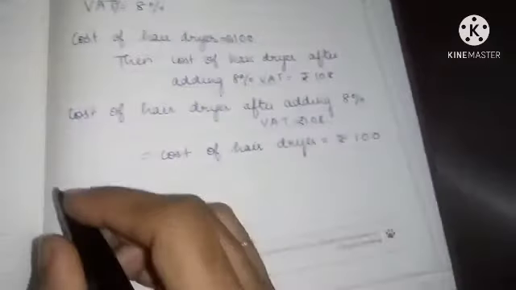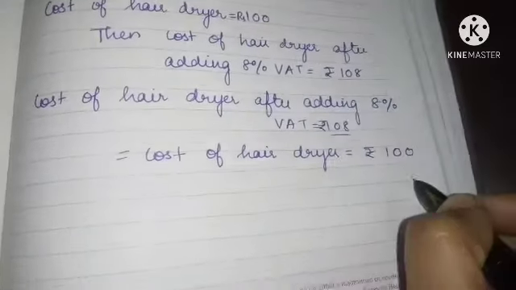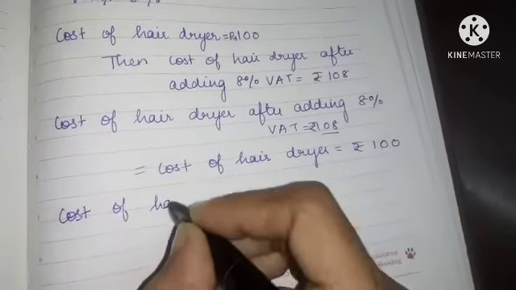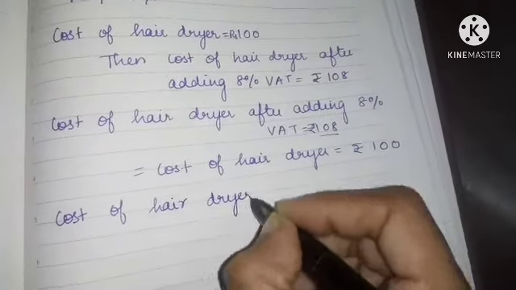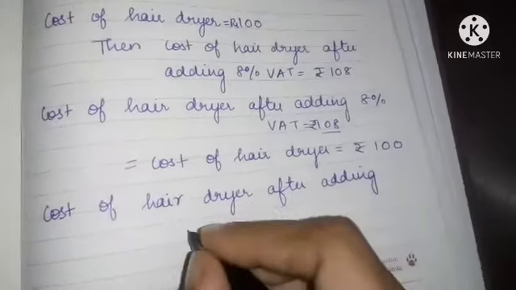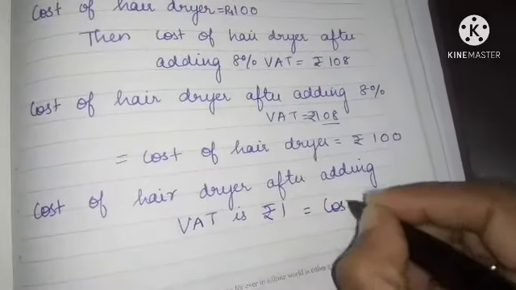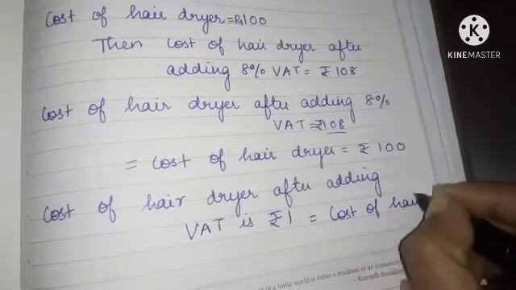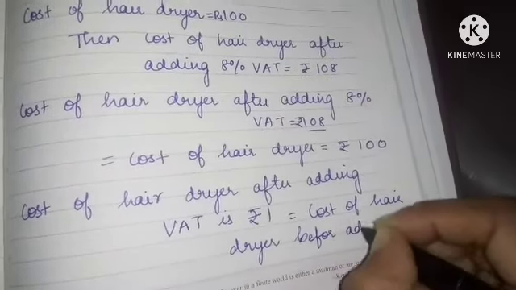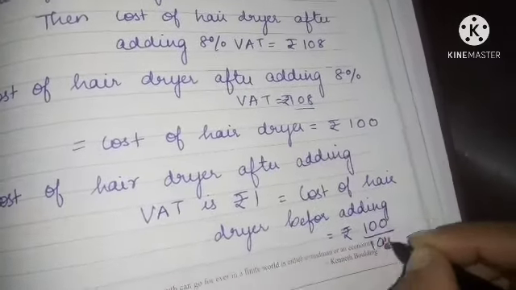Now we should find, when it is 1 rupee, the cost of the hair dryer will be 100 by 108. So the cost of hair dryer after adding VAT is 1 rupee, means the cost of hair dryer before adding will be rupees 100 by 108.